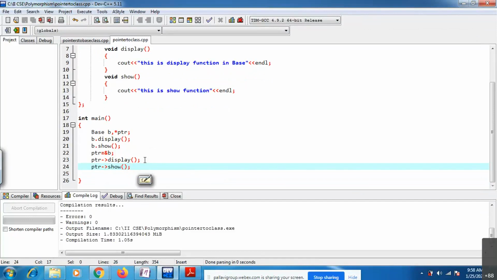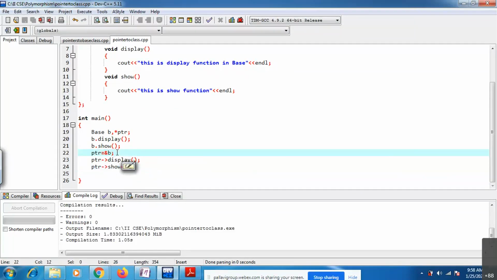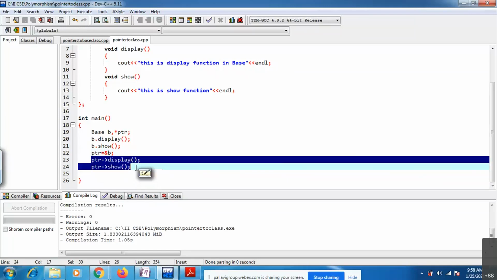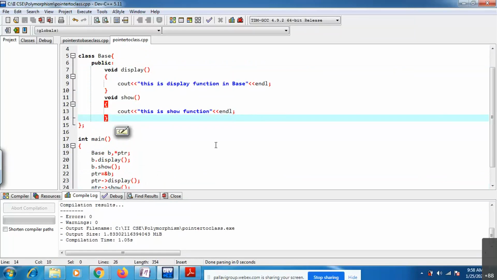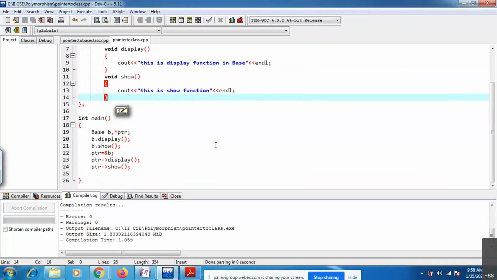There also we'll use these pointers only. We are just storing the address of the object inside this pointer, and by using that pointer you are able to access your members. Clear, right? Yes, sir.